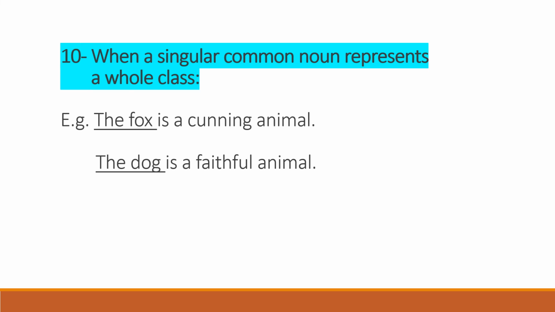They are representing their whole family, whole class, so that's why we have to write the before it. And the meaning of these sentences: the fox is a cunning animal, it means fox एक चतुर जानवर है, मतलब जितनी भी फॉक्स की फैमिली है वो सभी चतुर होती हैं. इसी तरह सेकंड एग्जांपल है, the dog is a faithful animal, it means डॉग एक वफादार जानवर है, मतलब जितने भी डॉग्स हैं वो सभी वफादार होते हैं. तो यहाँ पर जो डॉग और फॉक्स हैं वो पूरी क्लास को रिप्रेजेंट कर रहे हैं, that's why we have to write the before it.